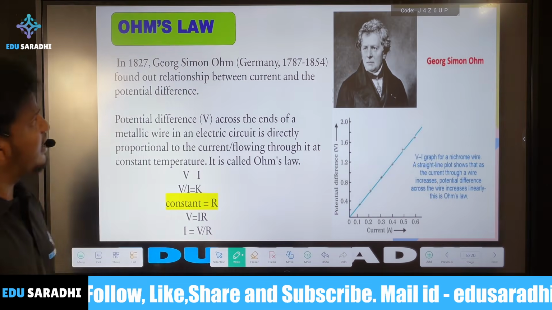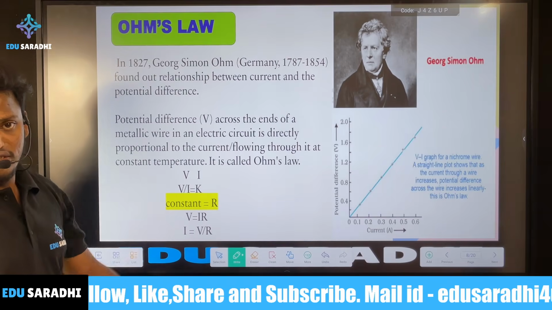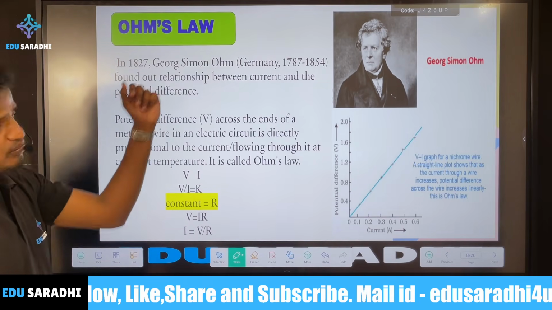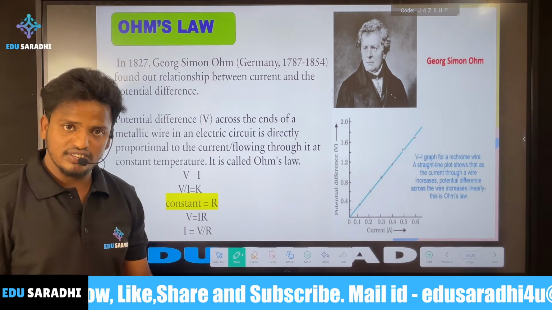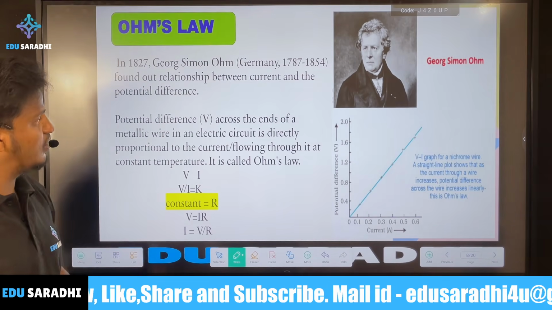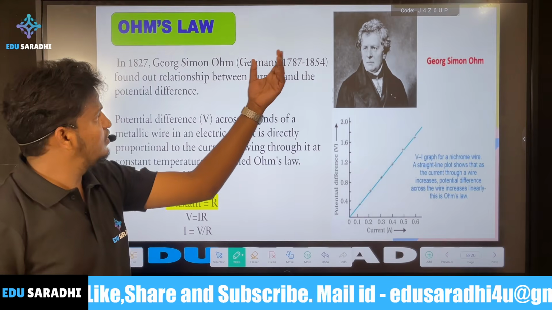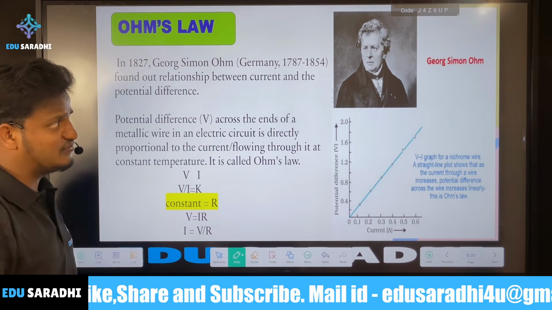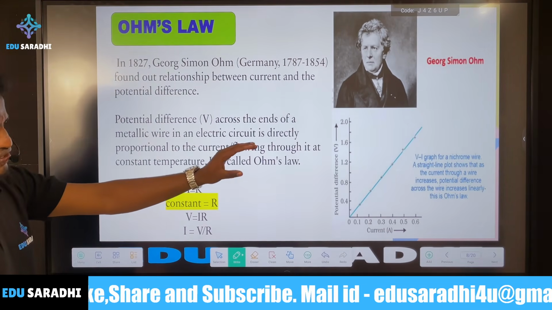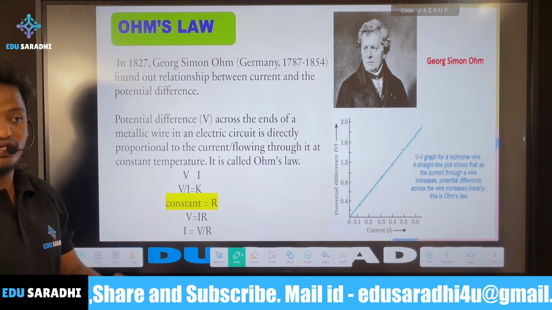Next, one more important concept in electricity, that's Ohm's law. Based on Ohm's law, we have seen n number of numericals and applications. Ohm's law was discovered by the scientist Georg Simon Ohm from Germany. He discovered the relation between current and potential difference across a conductor.